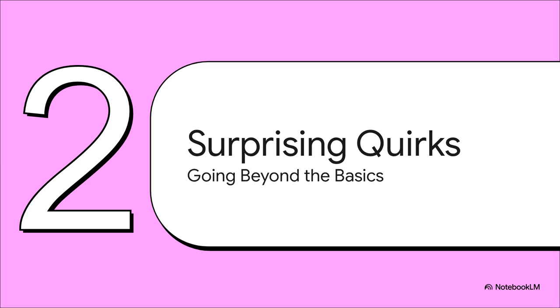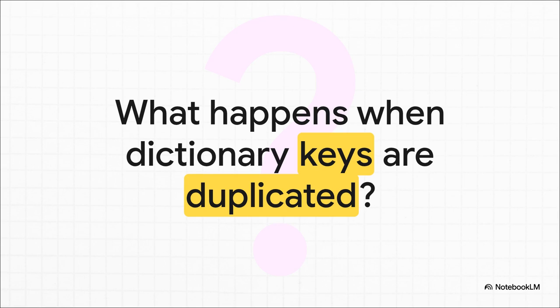All right, you've got the fundamentals down. Now for the fun stuff. Let's dive into some of the more surprising and, frankly, kind of weird behaviors of dictionaries that you might not expect. Okay, pop quiz time. I said keys have to be unique, but what do you think Python actually does if you try to create a dictionary with the same key twice?